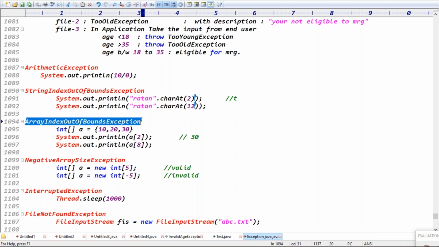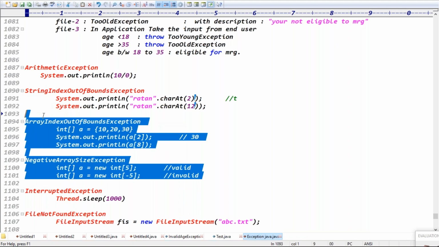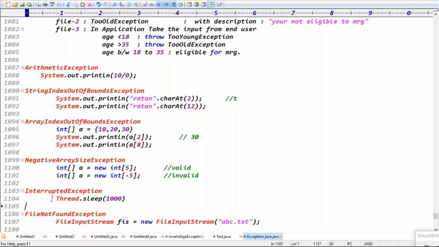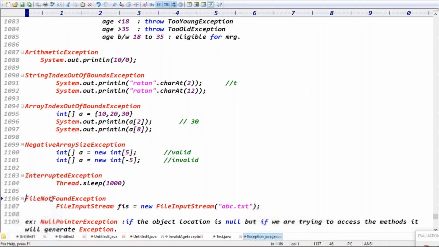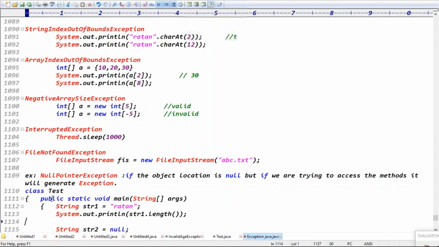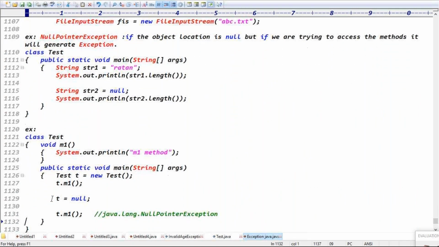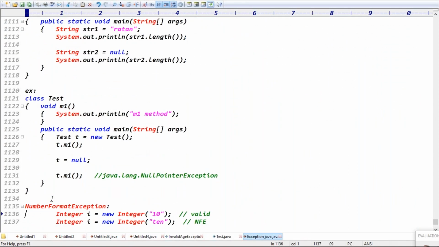Anyhow, while discussing the arrays concept, we'll discuss these two exceptions. When coming to string manipulations, we'll discuss StringIndexOutOfBoundsException. At the multi-threading level, you get InterruptedException. At the file handling level, FileNotFoundException. In different topics you'll get these exceptions again, but I'm just listing some of the exceptions here.